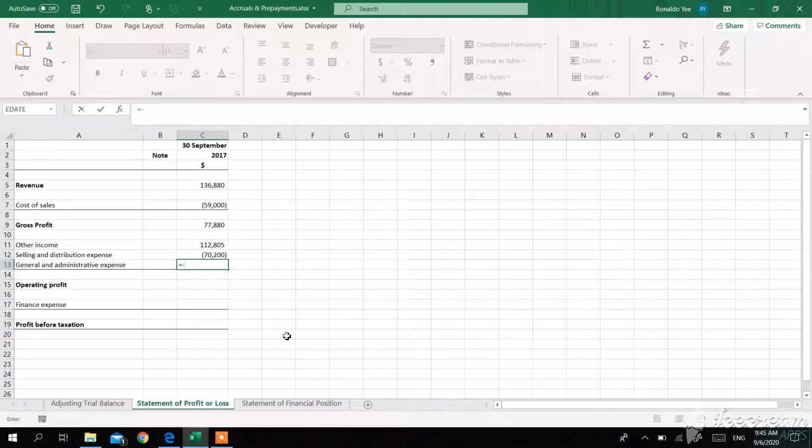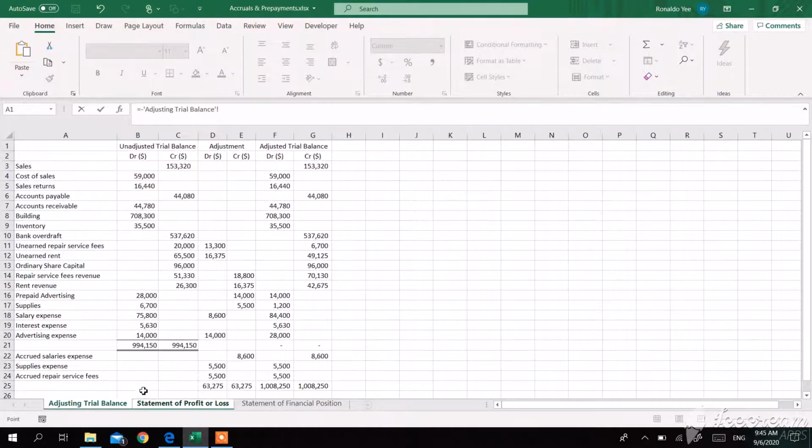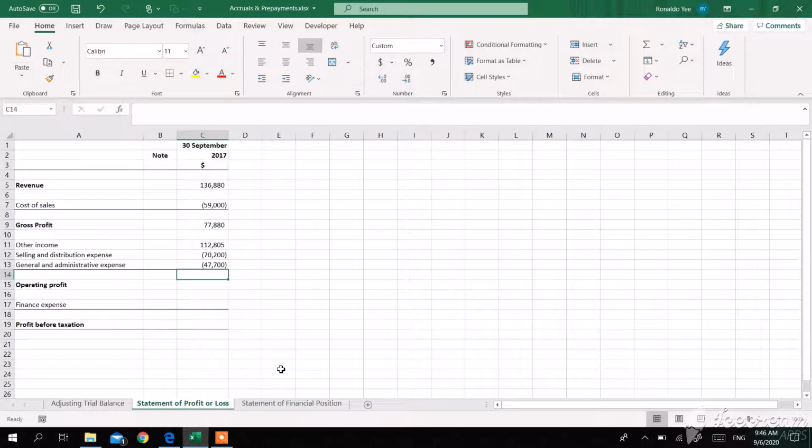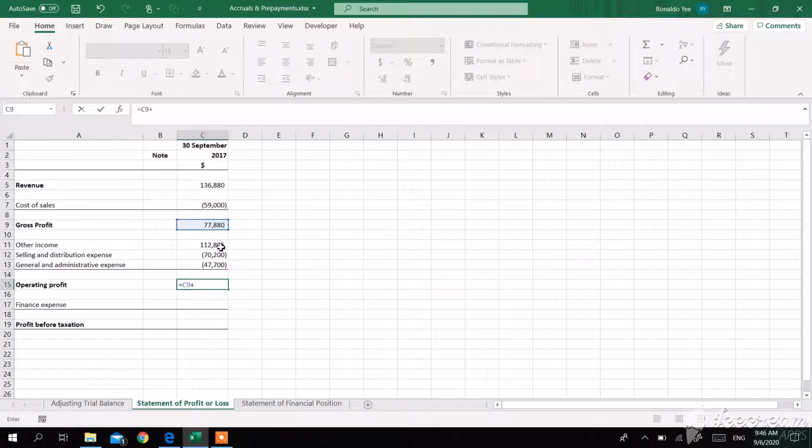And for general and administrative expense, we will also recognize half of the salaries as general and administrative expense because half of the salaries is paid to the office staff. We will also recognize this supplies expense because I mentioned earlier on that supplies expense are small tools expense used in the office. So this is a general and administrative expense. Now our operating profit will be this plus this.